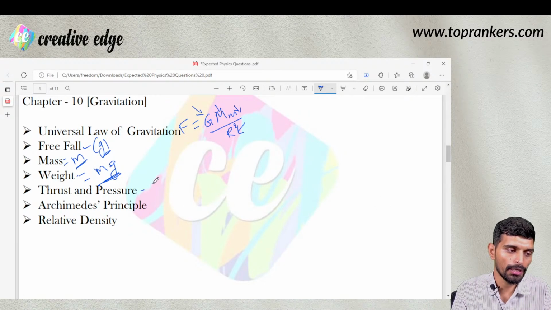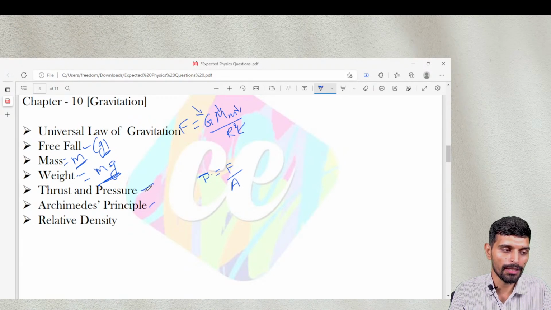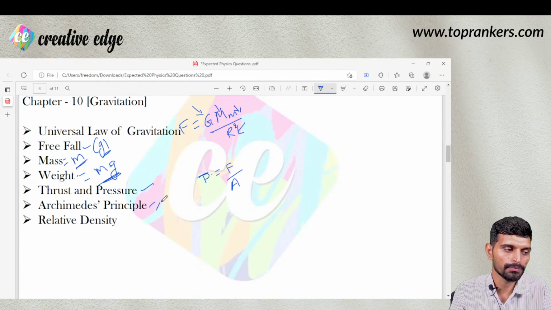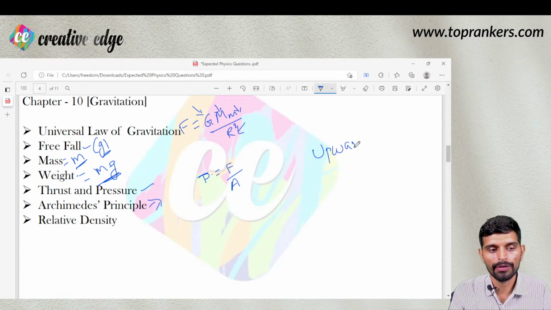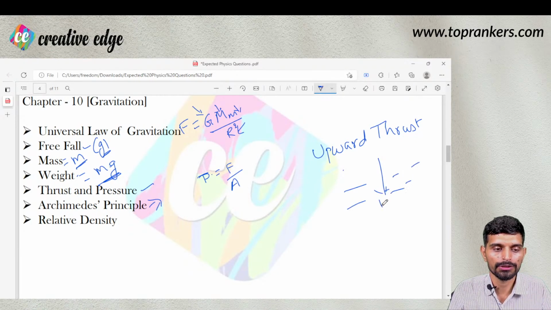Thrust and pressure is important. Thrust or pressure is defined as force applied per unit area, and Archimedes principle is based on this thrust. When it comes to water, upward thrust is applied by water when an object goes down with certain velocity in water.